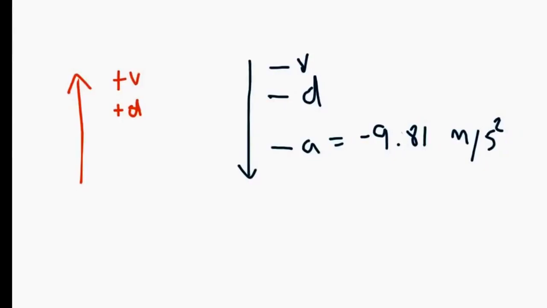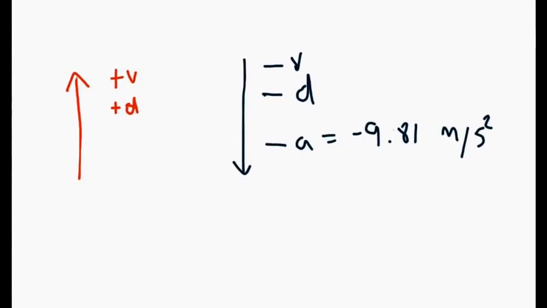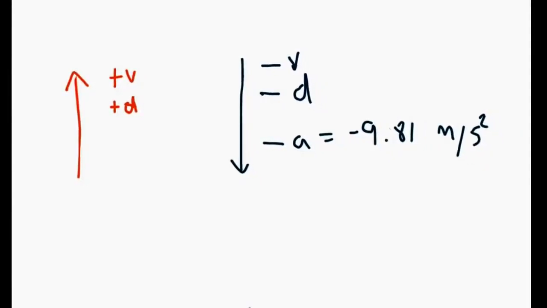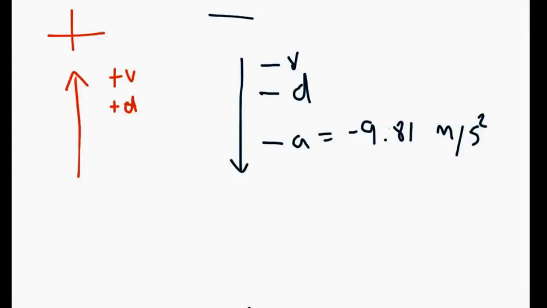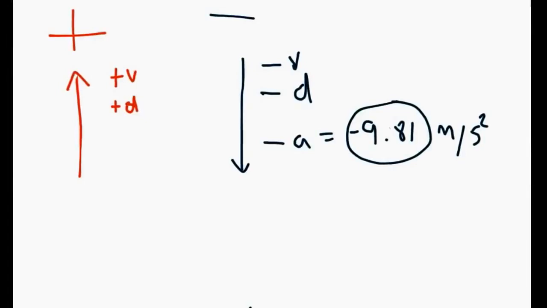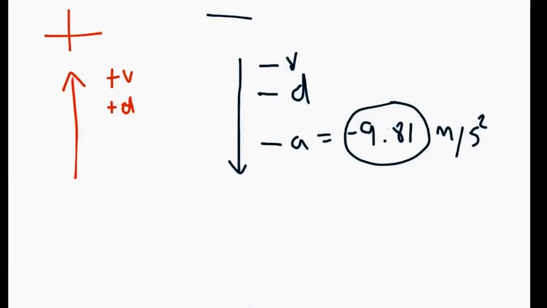A couple of key things you've got to be careful of when you're doing these is if the object is moving upwards, you want to think of that upwards motion as being positive. So if the thing is getting thrown upwards, that'll be a positive velocity. If it's moving upwards, you've got a positive displacement. And if it's going down, that is negative. So if it's falling, you'll have a negative velocity, negative displacement, and because acceleration always points downwards, we're always going to use negative 9.81. It doesn't matter if the object is moving up, the acceleration is always pulling it down, so the a will always be negative 9.81.